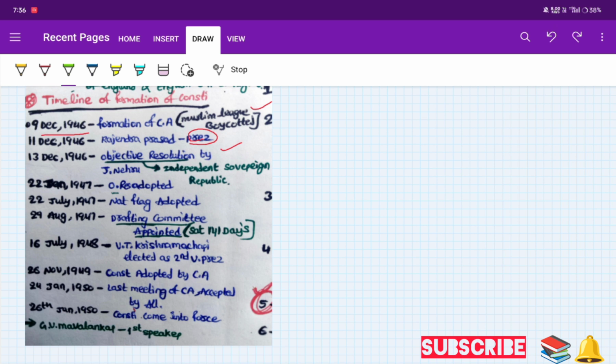On 22nd January 1947, the objective resolution was adopted. On 22nd July 1947, the national flag was adopted. And on 29th August 1947, the drafting committee was appointed. I will give details about the drafting committee in the next class. On 26th November 1949, the Constitution was adopted by the Constituent Assembly.